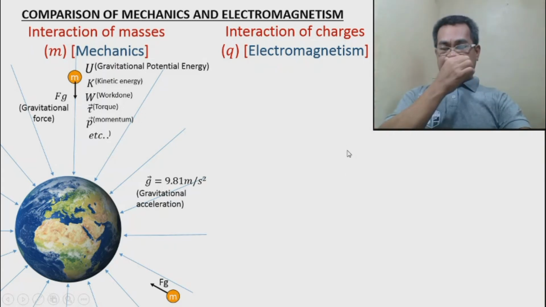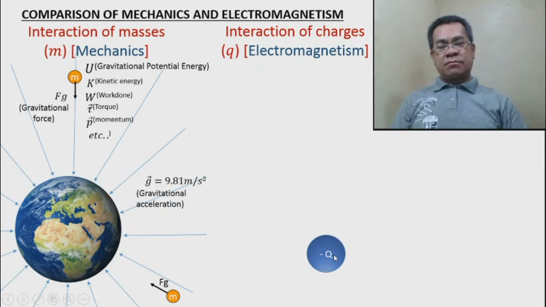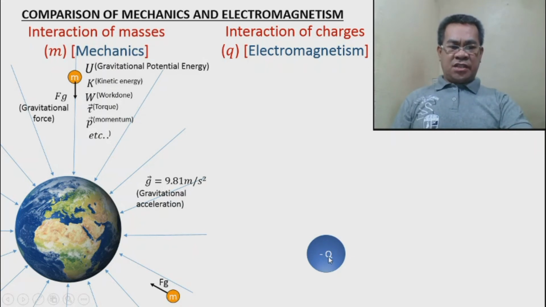Similarly, suppose we have a stationary charge, let this be negatively charged, negative Q. Q means charge, big letter Q, it can be any. Now suppose I have a small positive charge here. Just like the Earth, this will experience a force due to this charge, and we call this the electric force, while this one is the gravitational force. So the tendency is that this will be attracted. Why? Because this is positive, and that is negative.